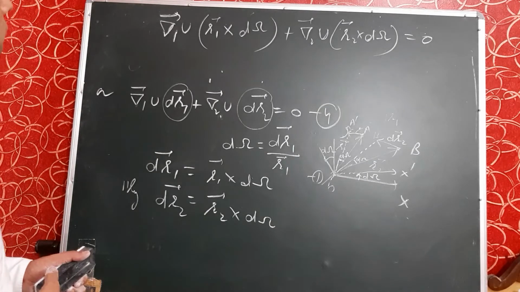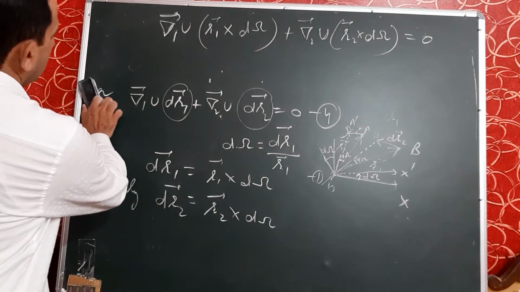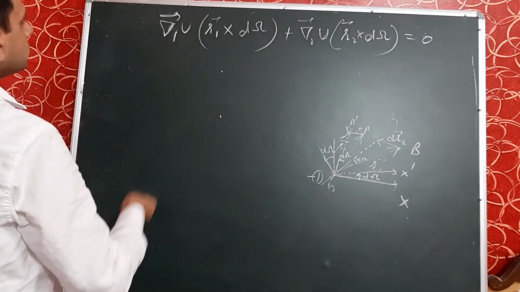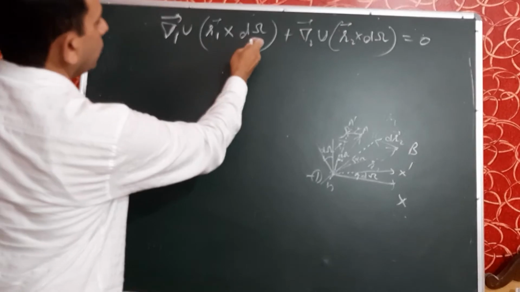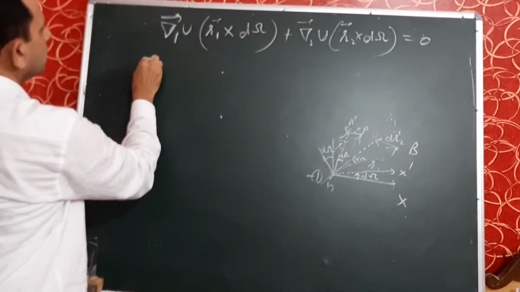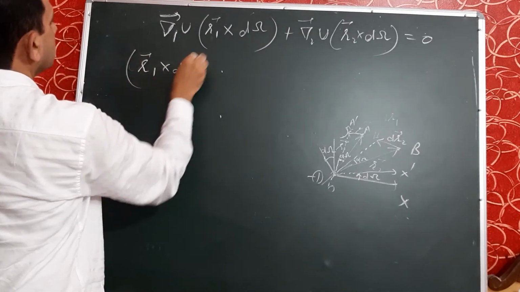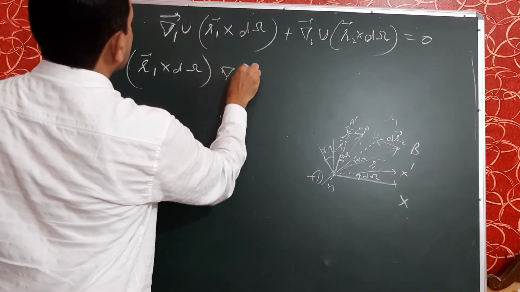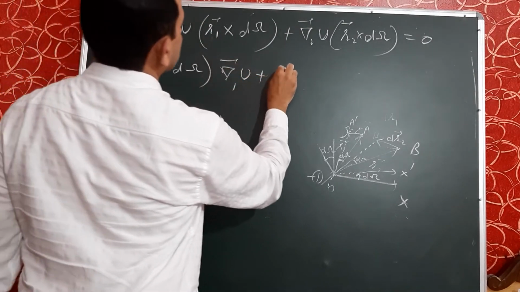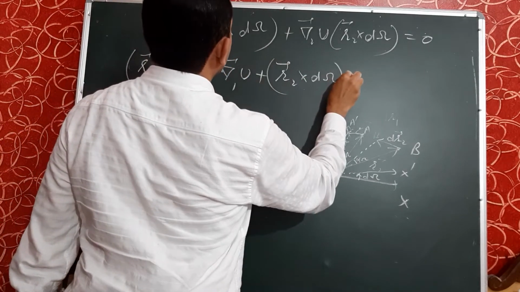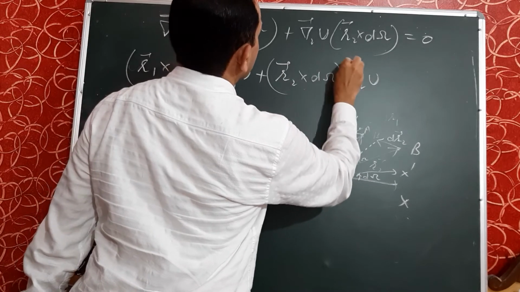Now we may write this equation with d omega common, as r1 into d omega into del 1 u plus r2 into d omega into del 2 u.